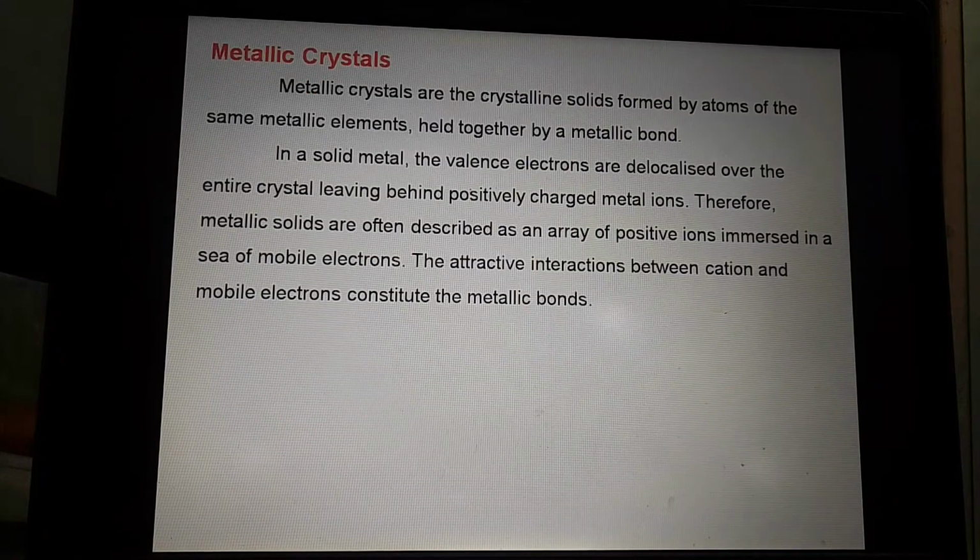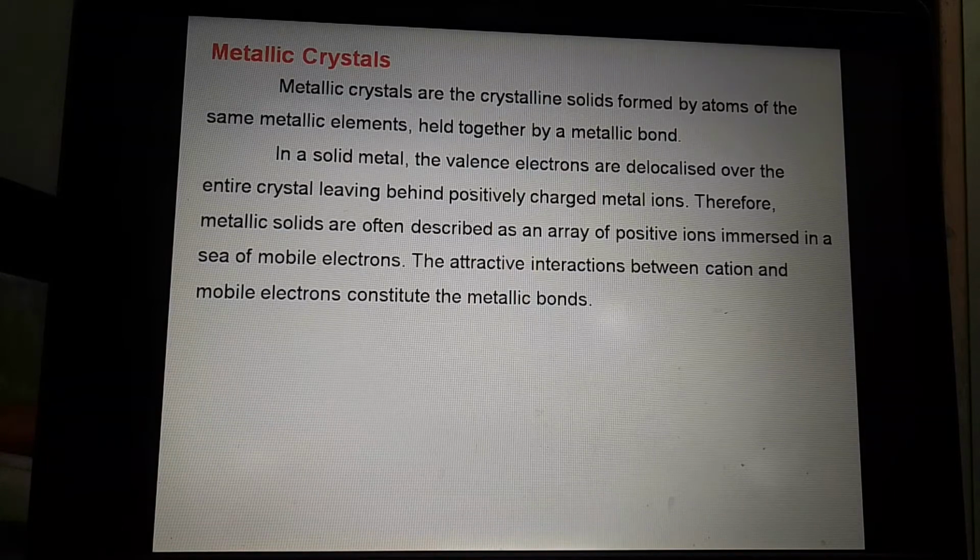Now the third type of crystalline solids is the metallic crystal. Metallic crystals means they are formed by using some metallic elements. In between the metallic elements, there is a presence of metallic bond. Thus we will see how we define this metallic crystal.